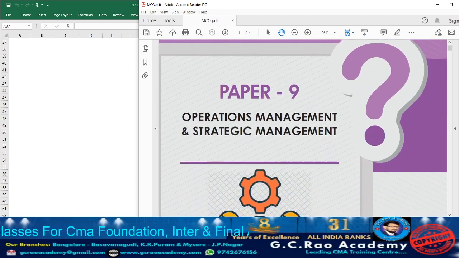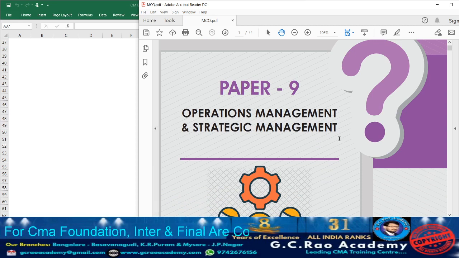So your paper 9 deals with what? Operation management and strategic management. Usually operation management is having 70 marks weightage and strategic management is having 30 marks weightage. See, strategic management will be completely theoretical. Operation management is a little bit problematic. As now they have changed the mode of examination into online pattern, to some extent MCQ you can expect more than 70%, about 80-85% MCQ we can expect, and minimum 15 to 20% descriptive also we may face related to this particular paper.